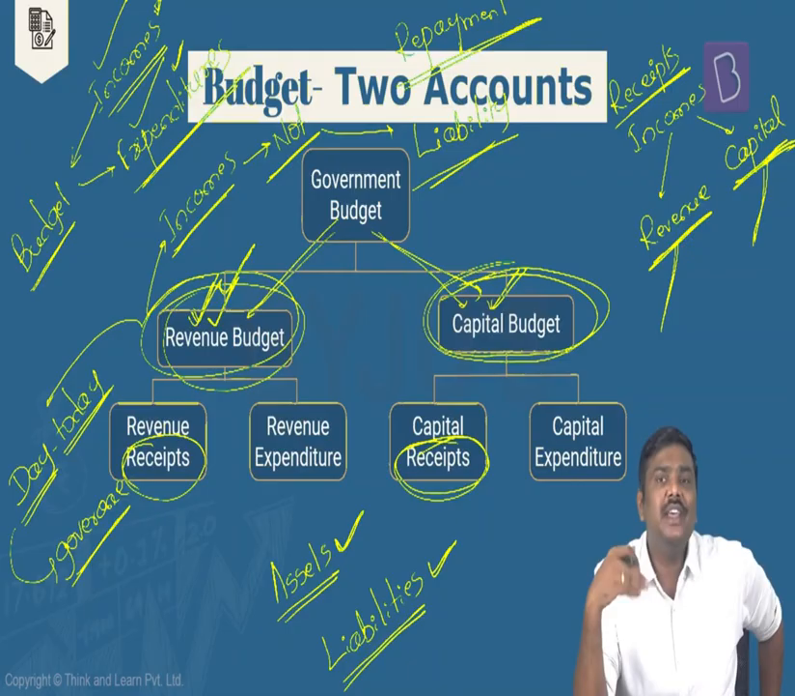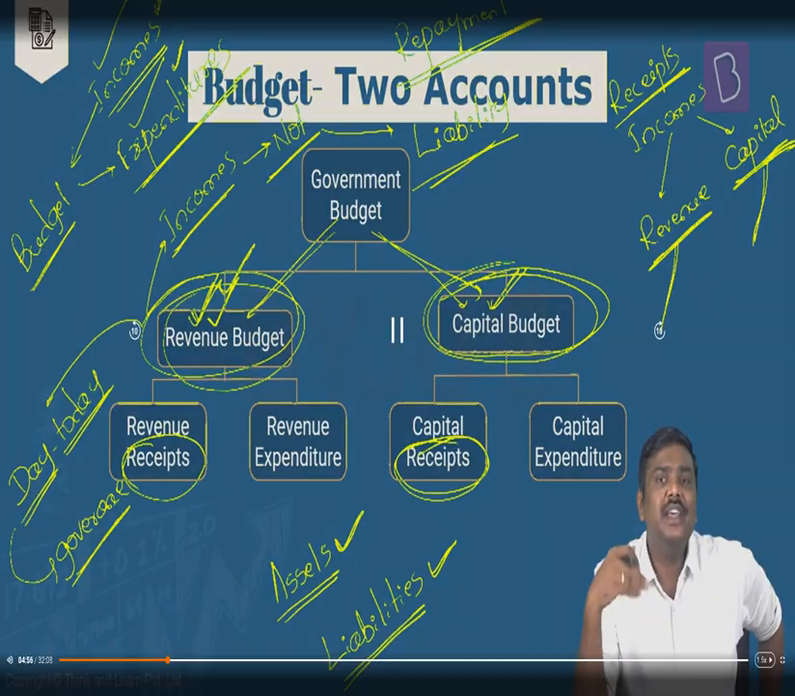What about the revenue expenditure? The revenue expenditures are the expenditures which are incurred by the government for conducting day-to-day government operations or governance operations. Examples are maintaining law and order, making subsidy payments, welfare schemes, etc. For these, we generally refer to those as revenue expenditures.